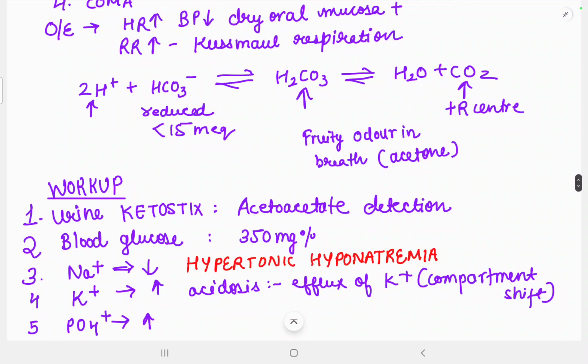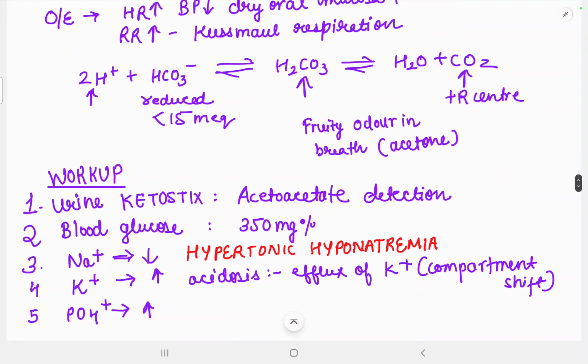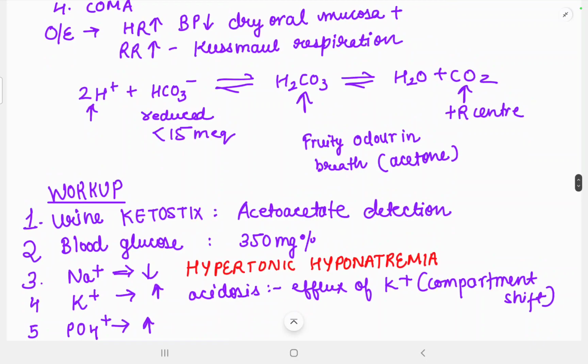So ketone bodies are produced. There is more acidosis. In acidosis, H+ ions are increased, so they will consume the bicarbonate ions, which will be reduced in the body, to form H2CO3. The fruity odor in the breath is basically due to the production of acetone.